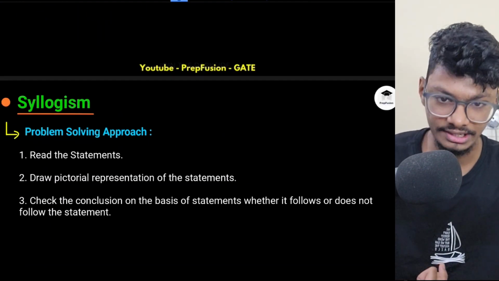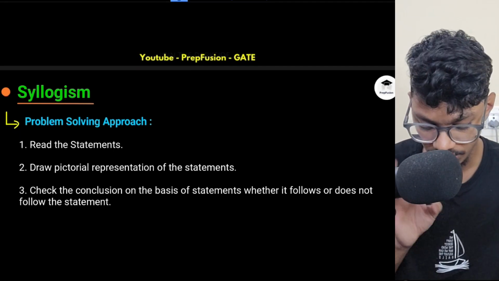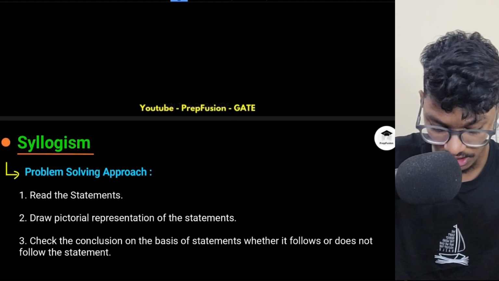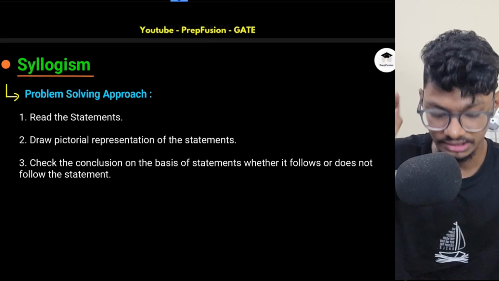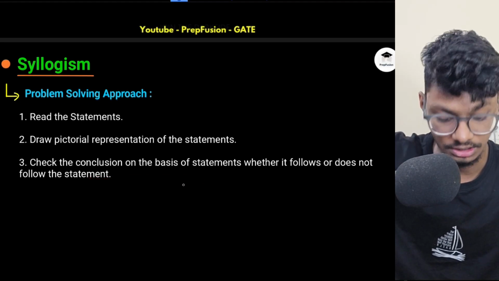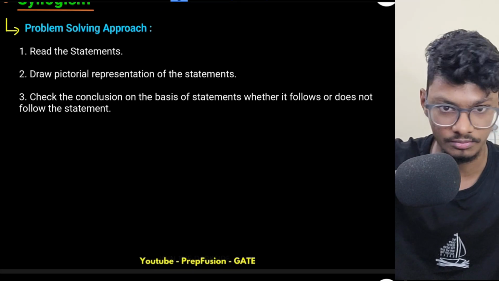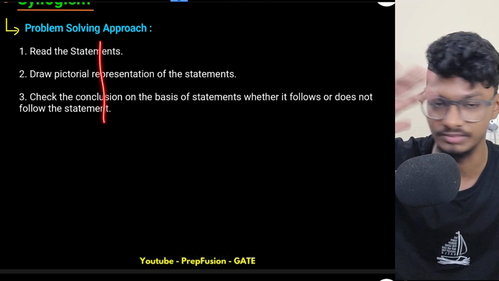So now let's come to the problem solving approach. How will you solve the problem? First of all, you have to read the statements, make the pictorial representation, then check the conclusions on the basis of the statements, whether the conclusion follows the statements or not. That's the important point that we have to do. This is the step basically.